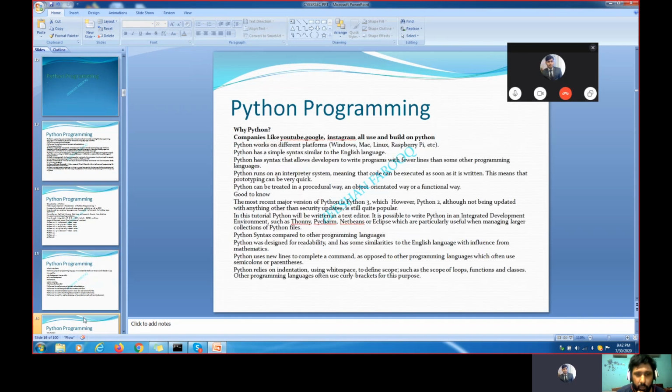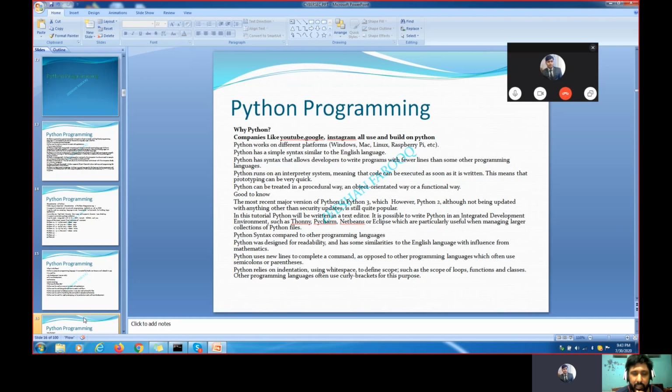Now, when I move further, what are the main companies which use Python? Companies like YouTube, Google, and Instagram are all completely built on the Python platform. Python works on different platforms like Windows, Mac, Linux, Raspberry Pi, and so on. Python has a very simple syntax. When you compare it to the Java language or the C language or any other programming language, it is very easy to compile.